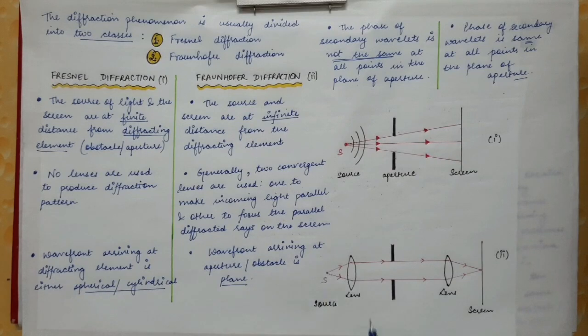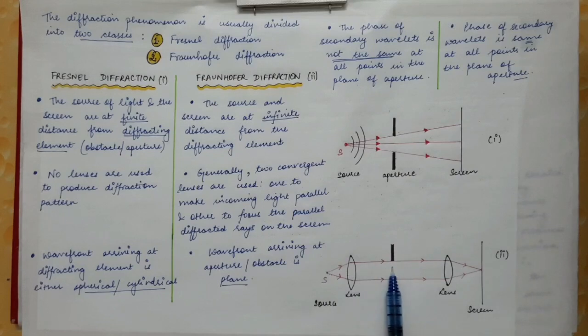So practically we cannot say the infinite distance. We cannot manage to have infinite distance of the source, and we cannot manage to have infinite distance of the screen from the aperture. So what we do is we take two convergent lenses. One lens is used to make the incoming light parallel. So the source, as it is placed at the focus of the lens, the light which is coming from the source will be parallel to each other.